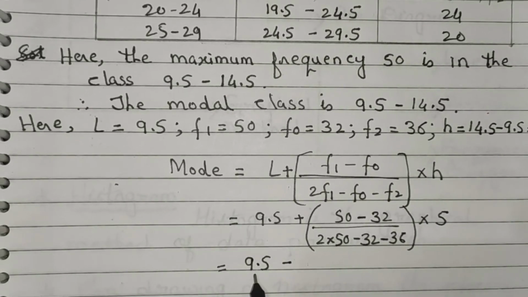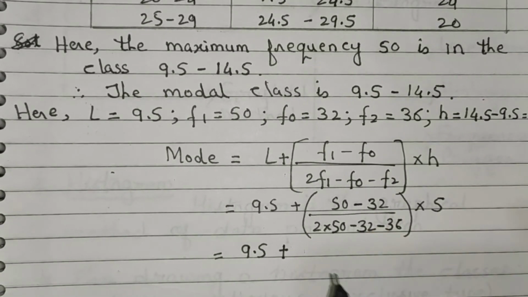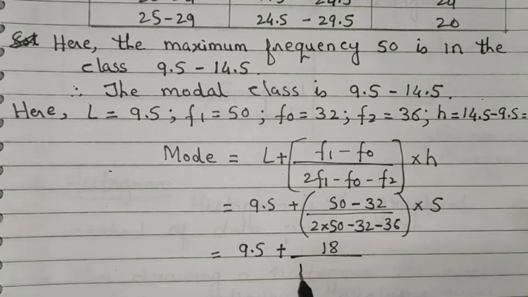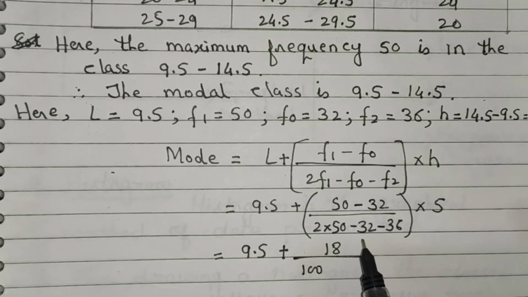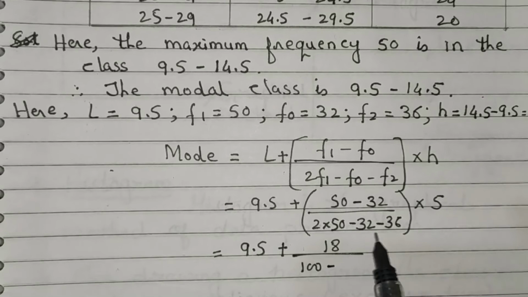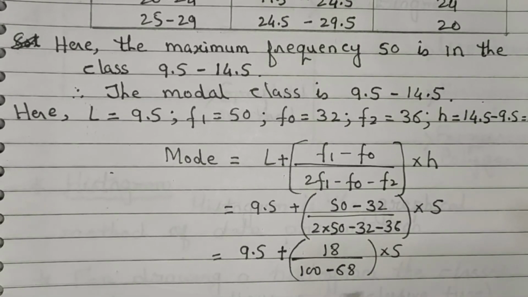Now solve: 9.5 plus 50 minus 32, we get here 18, upon 2 into 50, 100. Now both numbers are negative. Add these two numbers, 32 plus 36. We get here minus 68 into 5.